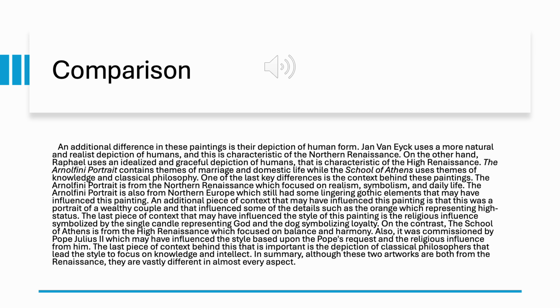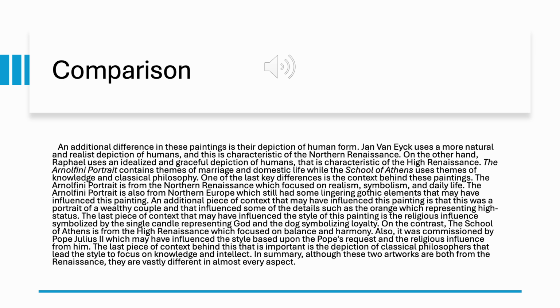One of the last key differences is the context behind these paintings. The Arnolfini portrait is from the Northern Renaissance, which focused on realism, symbolism, and daily life. The Arnolfini portrait is also from Northern Europe, which still had some lingering Gothic elements that may have influenced this painting. An additional piece of context that may have influenced this painting is that this was a portrait of a wealthy couple, and that influenced some of the details, such as the orange, which represented high status.